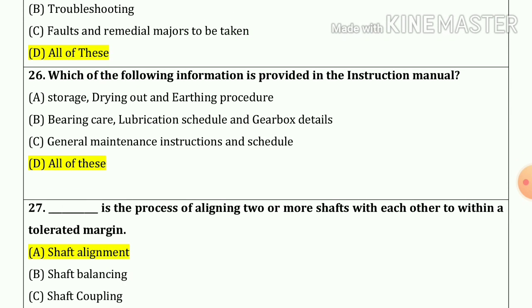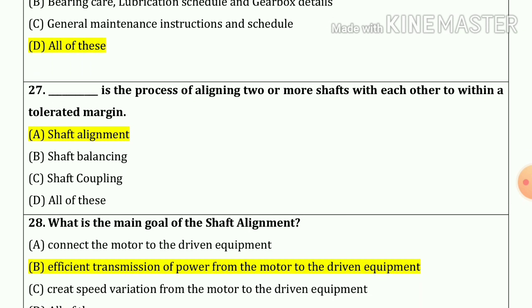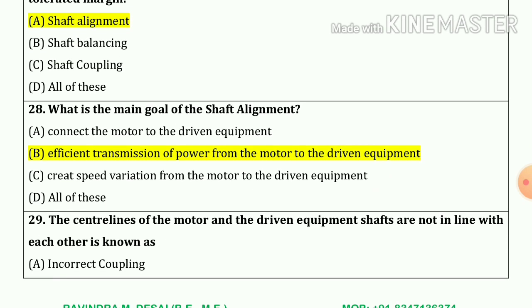Now 26 number. Which of the following information is provided in the instructions manual? So our answer is A, B and C. That means option number D, all of these. 27 number. Shaft alignment is the process of aligning two or more shafts with each other within a tolerated margin. So our answer is option number A, shaft alignment. Now 28 number. What is the main goal of shaft alignment? So our answer is efficient transmission of power from the motor to driven equipment. Option number B.